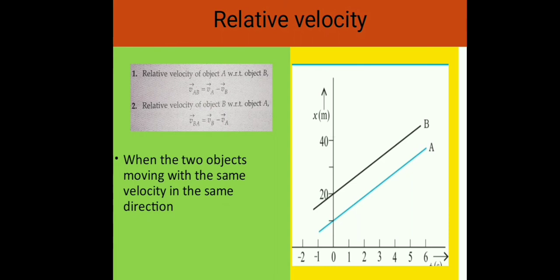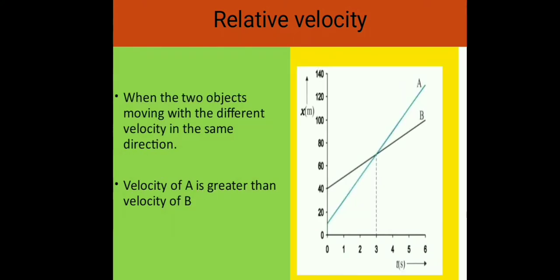In case number 1, the two objects are moving with the same velocity in the same direction. See the graph. According to the graph, we can say the position-time graphs are straight lines and parallel to each other. Therefore, the relative velocity VAB or VBA is 0 in this case.